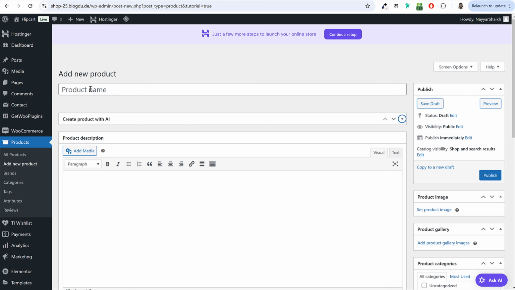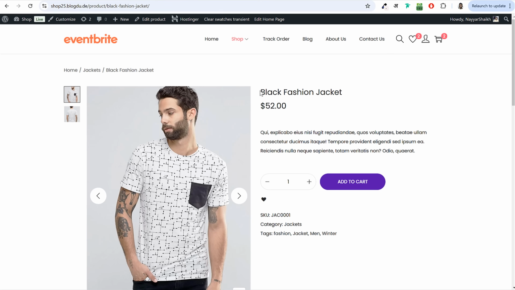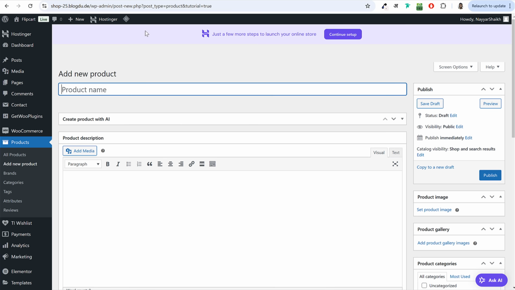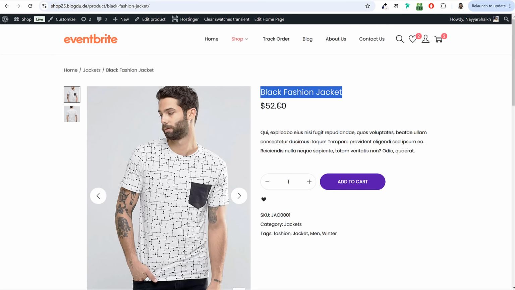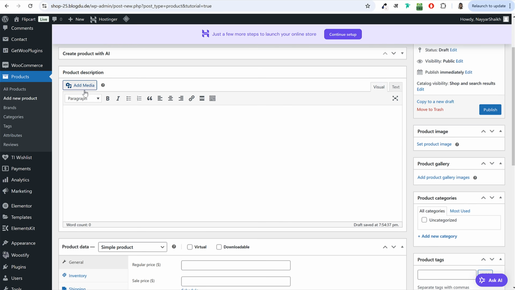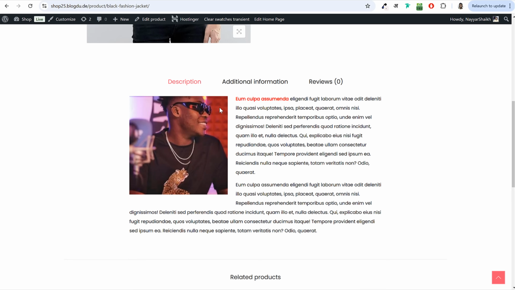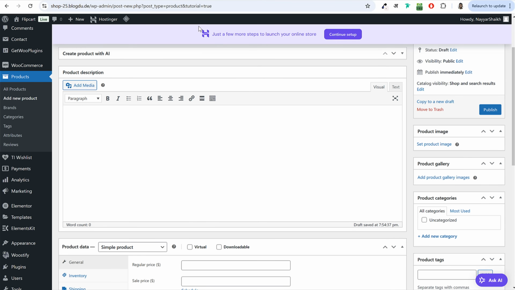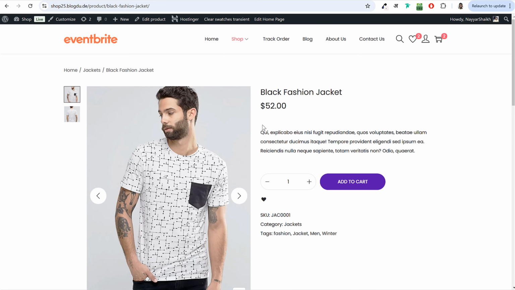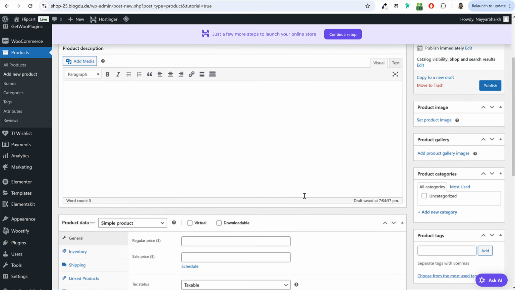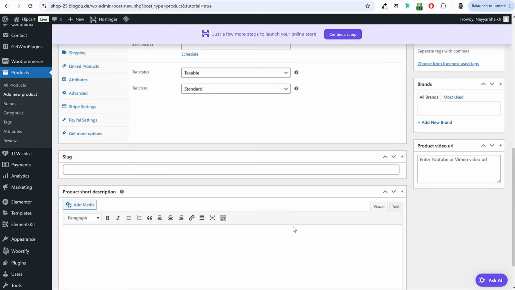So first we have to enter the name of the product and this is going to be the name of the product. So whatever you enter, it will show up over here. Okay, this is the name of the product. Then we have product description. Now this description is the long description or the main description. So if you scroll down at the bottom, you can see this is the description. This is the long description. All right. And this description that you see beside the product is the short description, which you will see at the very bottom, product short description.